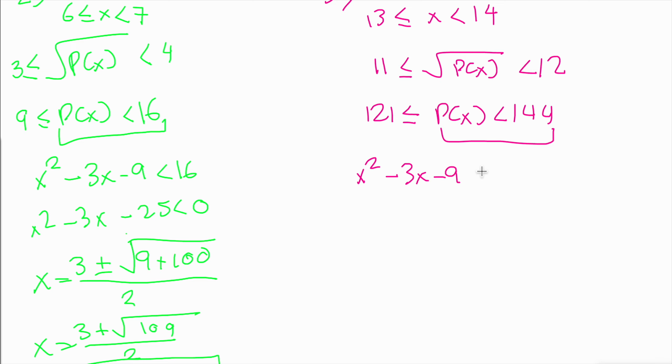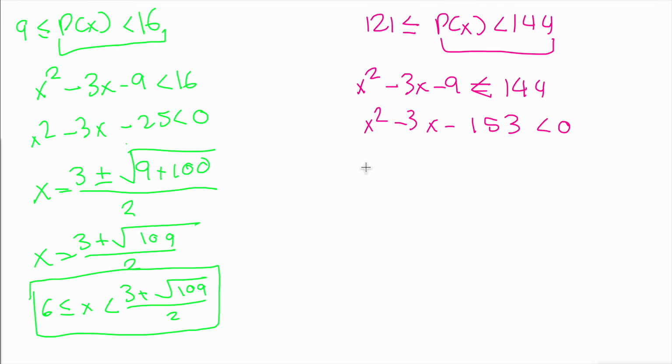x squared minus 3x minus 9 less than 144. x squared minus 3x minus 153 is less than 0. So now I'll just use the quadratic equation again because you really can't factor this. It has a factor of 9, and then that would be left with 17. Yeah, 9 and 17, but again, 9 and 17 can't get you the difference 3, so we have to use the quadratic equation. So x equals 3 plus or minus the square root of 9 plus 4 times 153. So I'll just write that and I'll save the simplification for later.